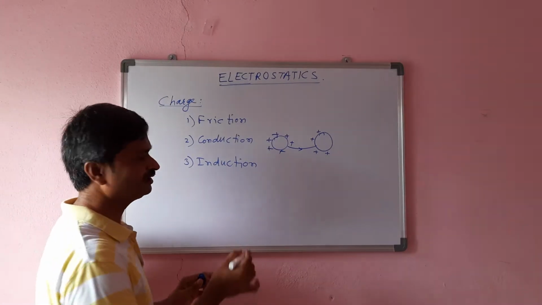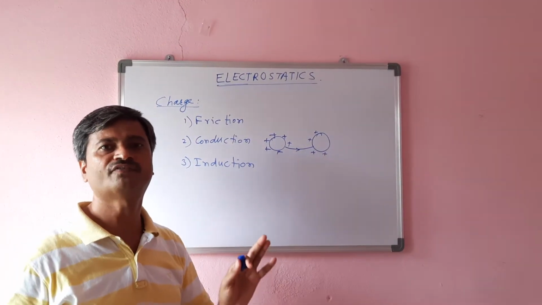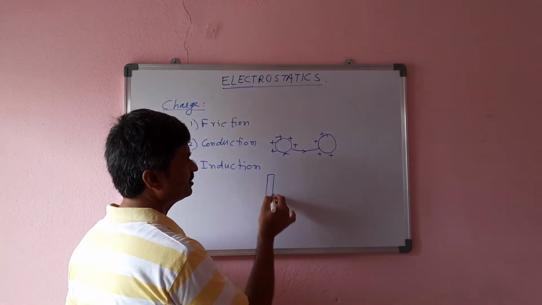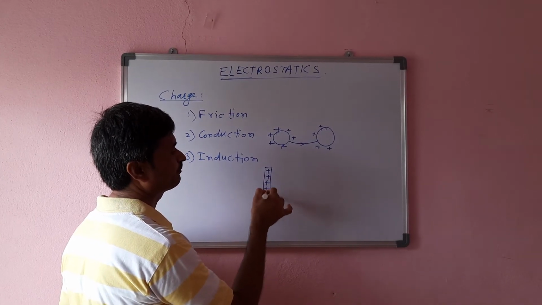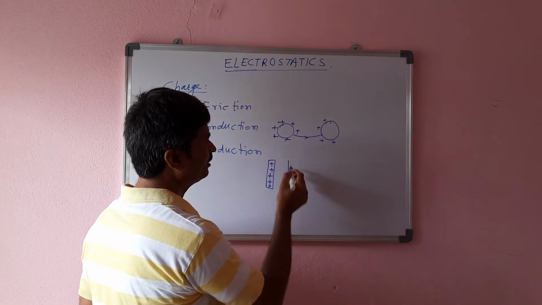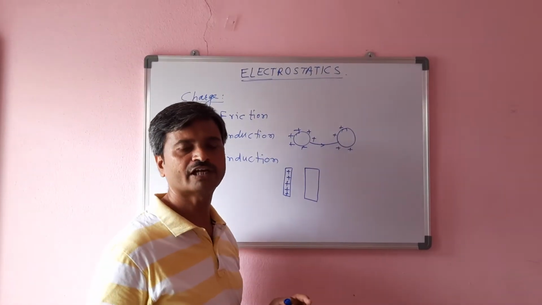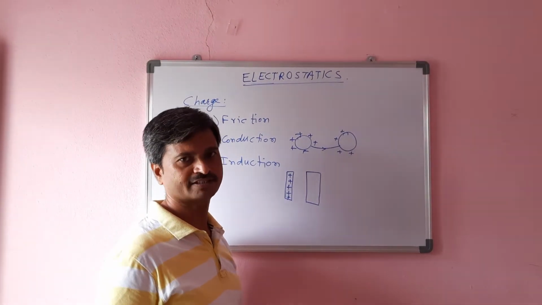And the third method is induction. This is the best method of charging. For example, this is a charged body, let us say, a positively charged body. Now, when a neutral body is brought near this body, in the neutral body we have again electrons and the positively charged nucleus.